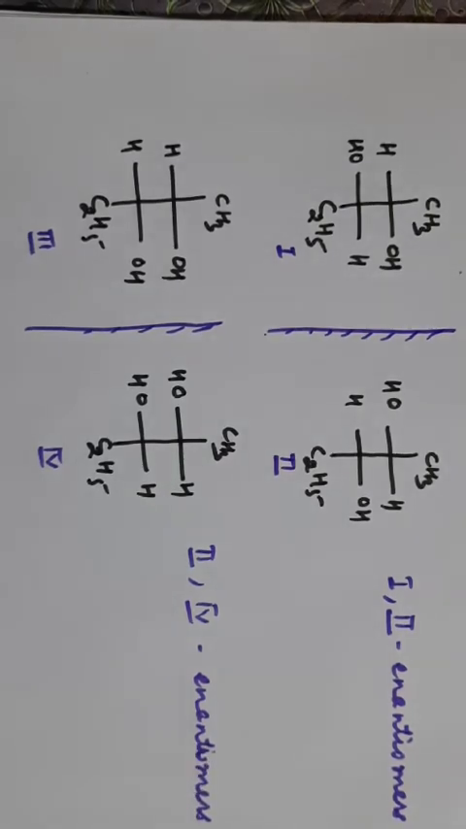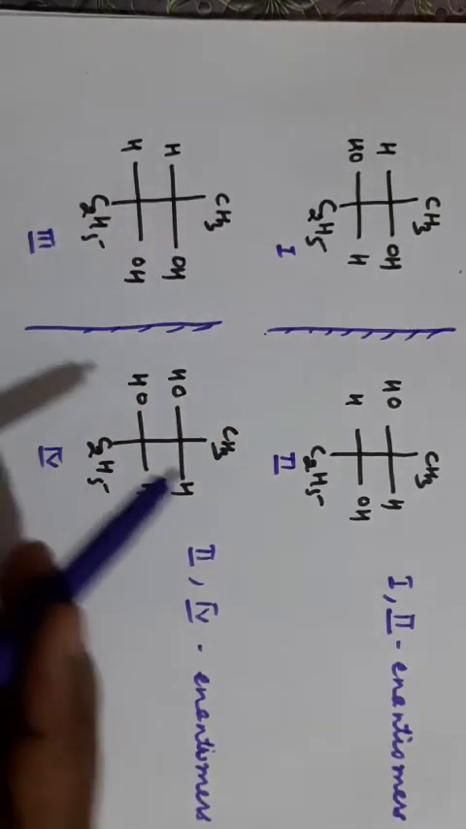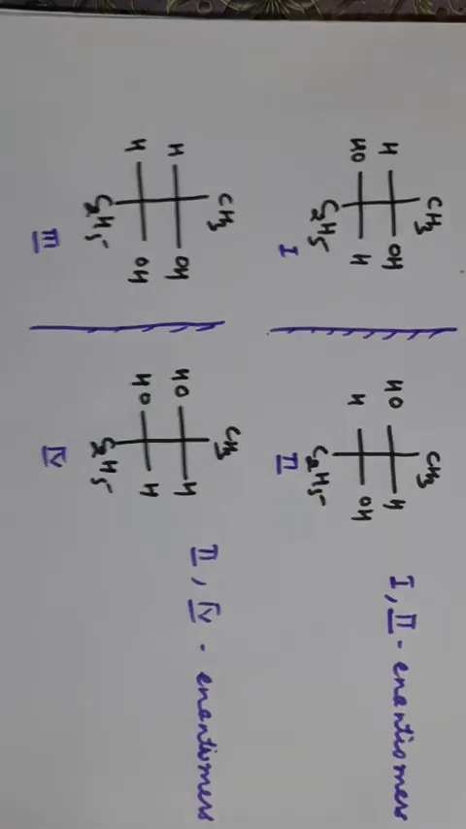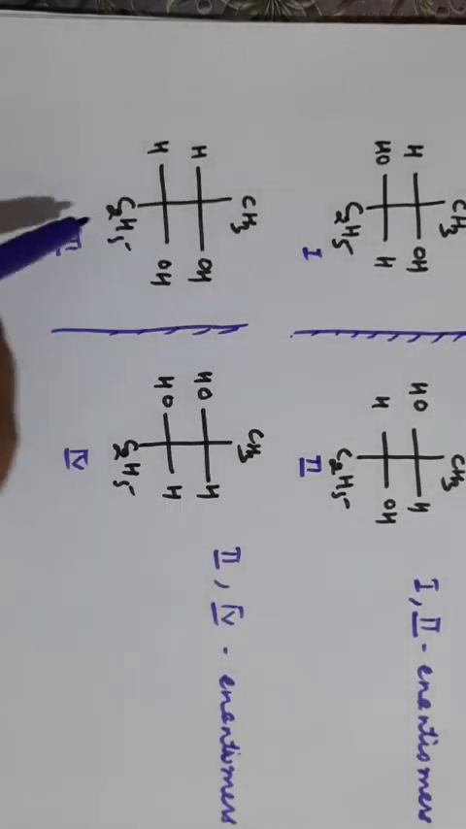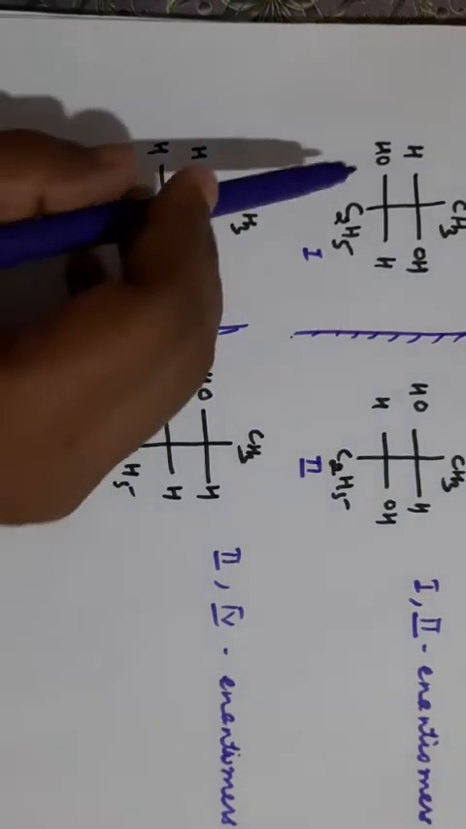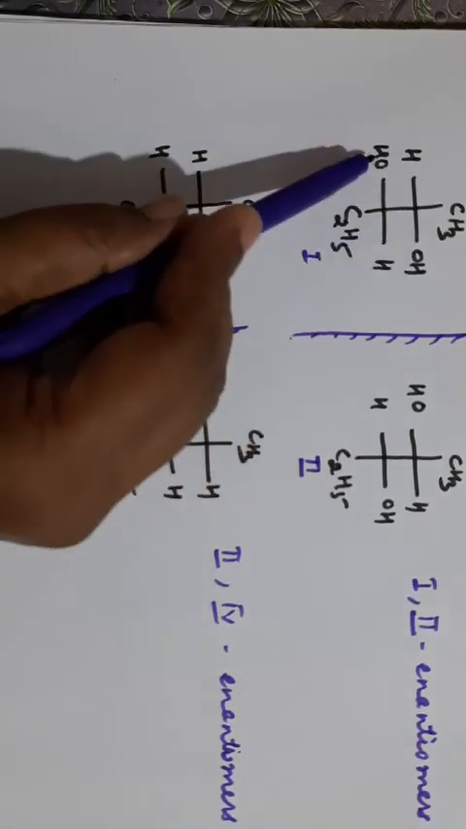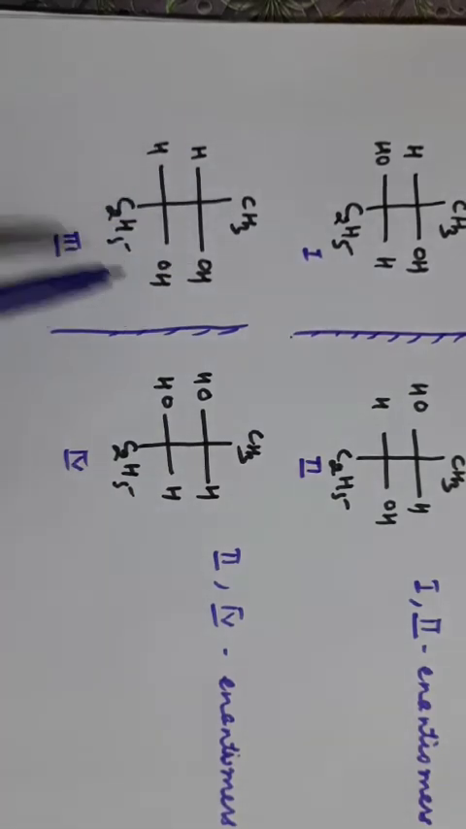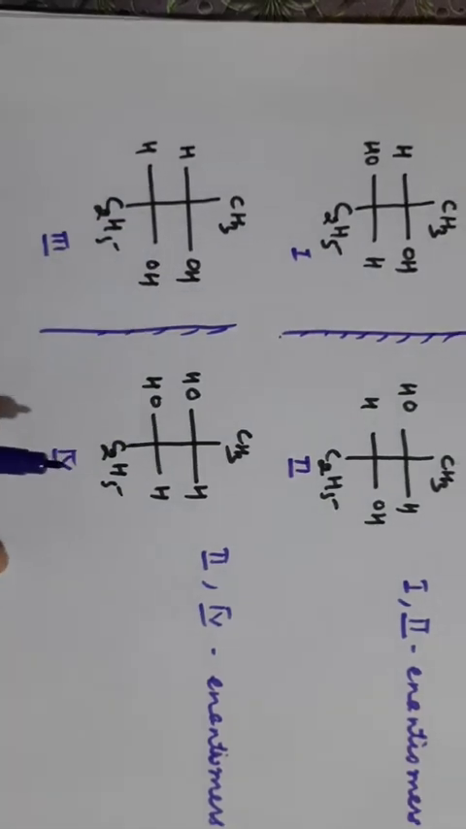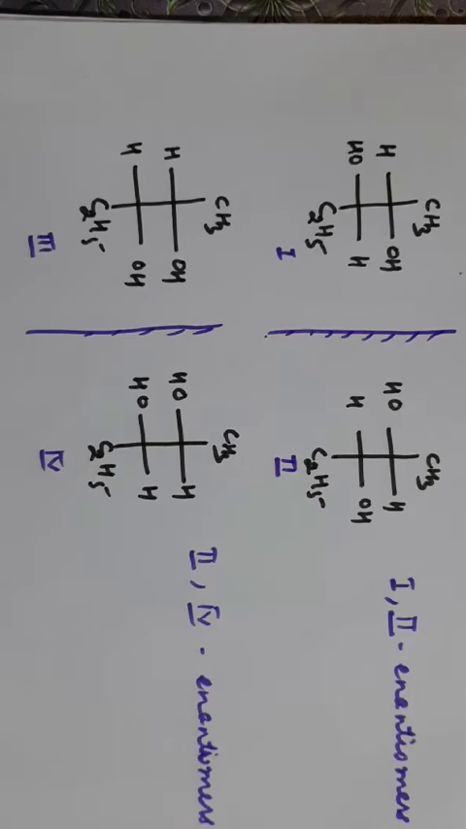Clear? Now if you are asked what is the relation between 1 and third, second and fourth, see 1 and third, can you superimpose these structures? No, because there is HOH and OHH. There is HOH, HOH. You cannot superimpose it. Are they mirror images of each other? No, they are not mirror images of each other.